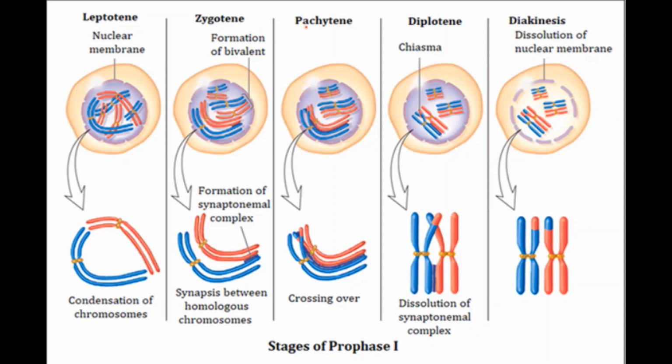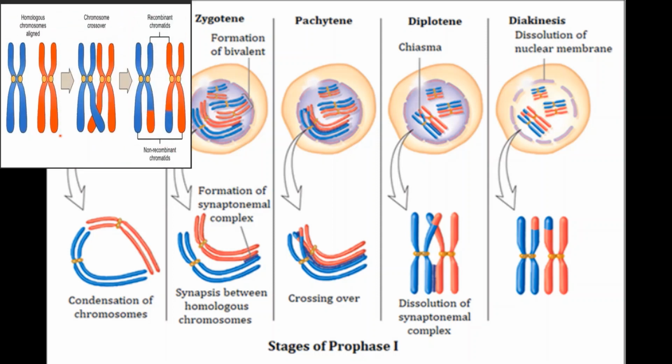Now, zygotene is followed by pachytene. During pachytene, the chromosomes become short and thick, and it is marked by crossing over or recombination. Now, during recombination, what will happen? There is an exchange of genetic material between the homologous chromosomes. If you see the chromosomes clearly in the picture, this left part is coming from say father, right part is coming from mother. So this is the homologous chromosome pair.